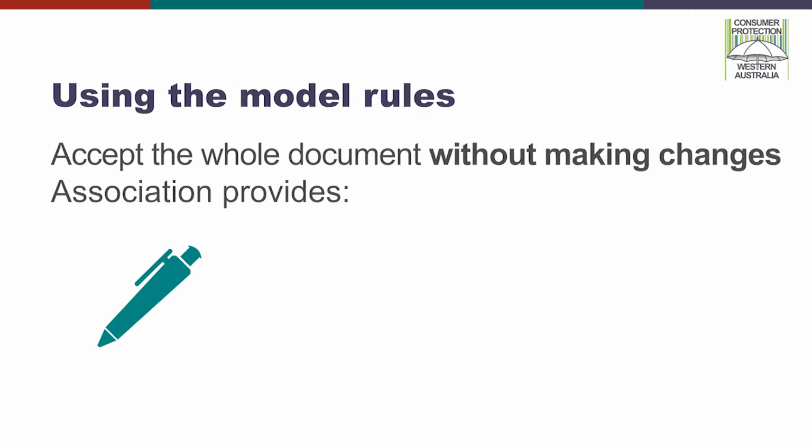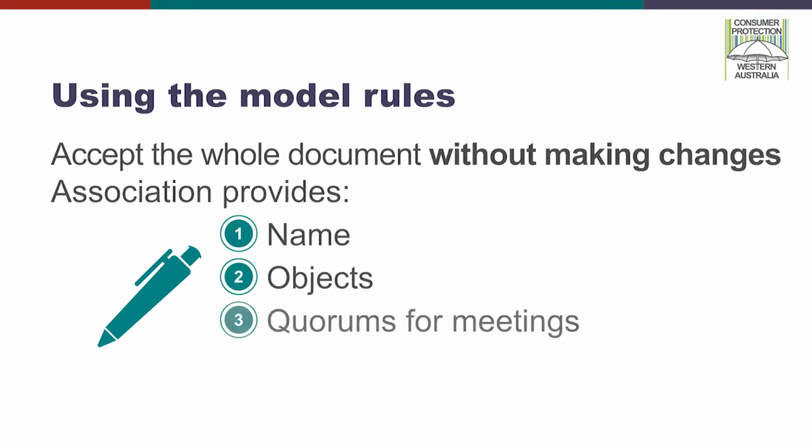If you adopt the model rules, then you only need to provide details of the club or association's name, its objects, the quorums for general and committee meetings, and confirmation of the financial year. The rest of the rules have been written for you. You can download a copy of the model rules from the Consumer Protection website. It is important to understand that by adopting the model rules, you're accepting the document in its entirety.